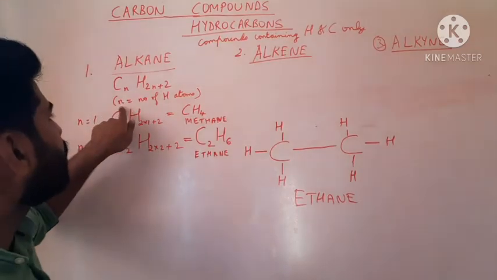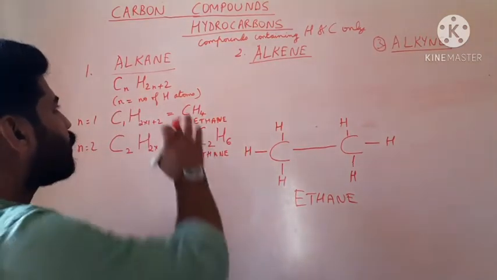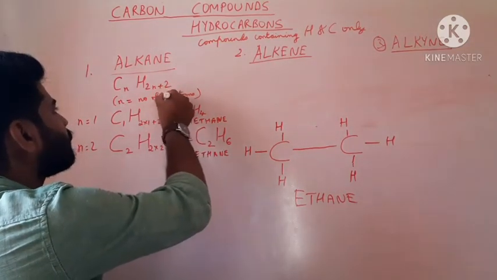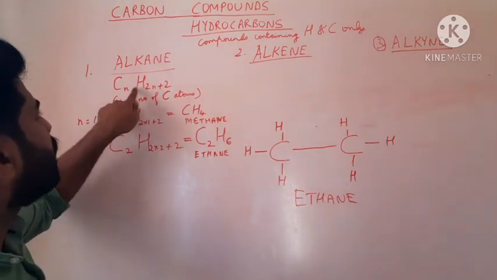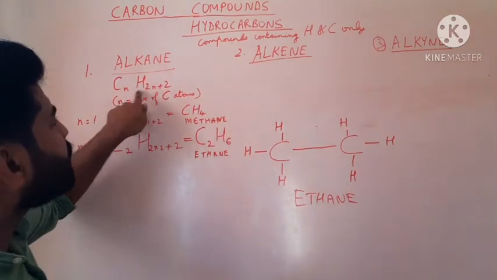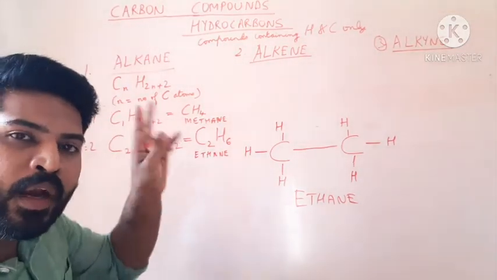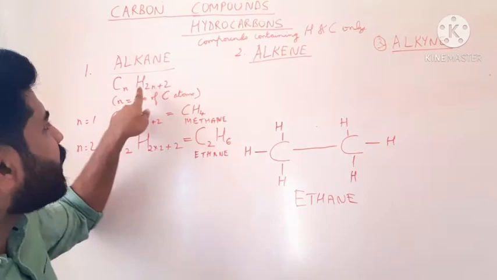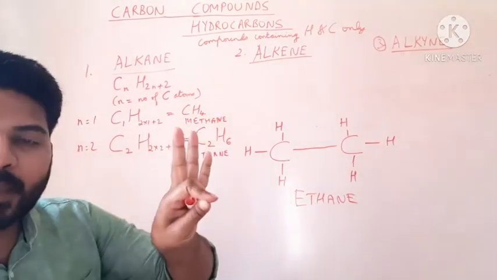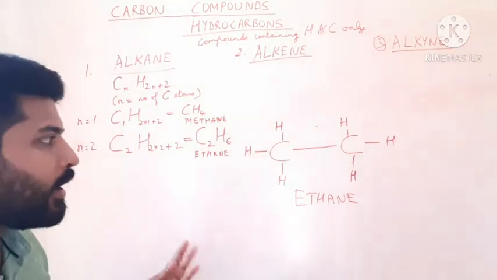So here N is the number of carbon atoms, and by using this formula we can come to know if there are 2 carbon atoms, how many hydrogen atoms to be added. If there are 3 carbon atoms, how many hydrogen atoms to be added.